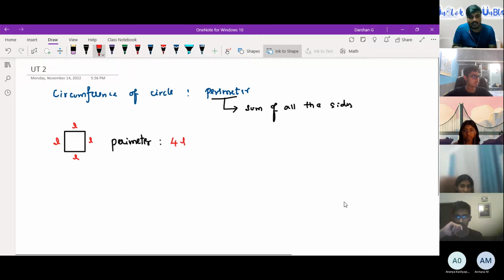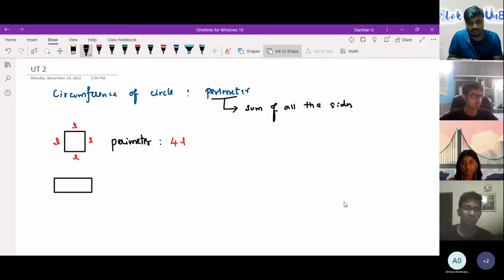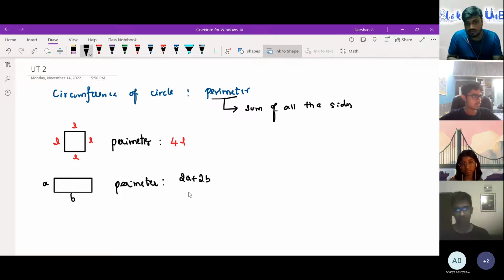So what about a rectangle? Can someone answer for the rectangle? We can take length and breadth to be A and B. What is the perimeter? Somebody, please answer. You need to get involved, guys. 2A plus 2B, or I can also write it as 2 times (A plus B).